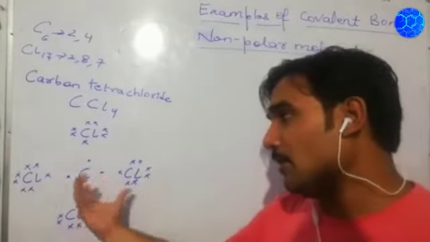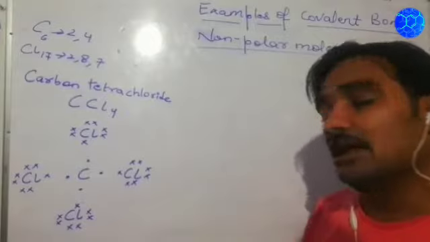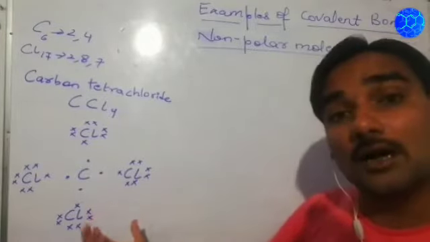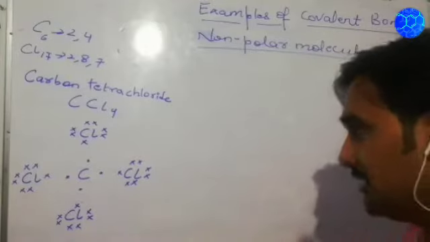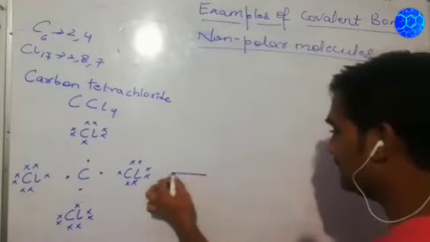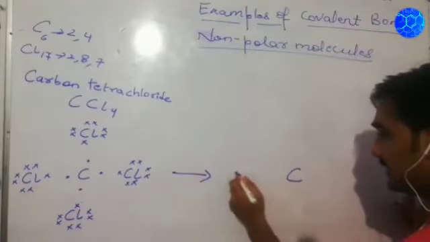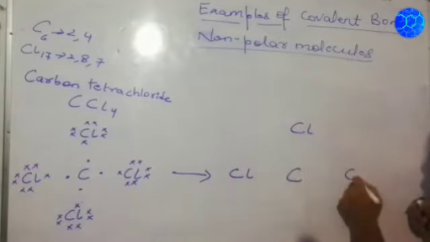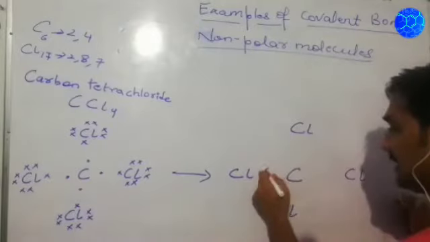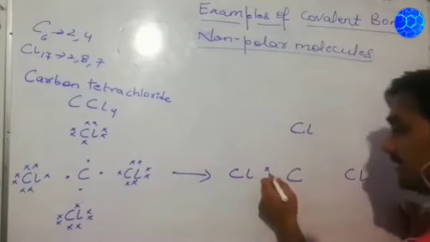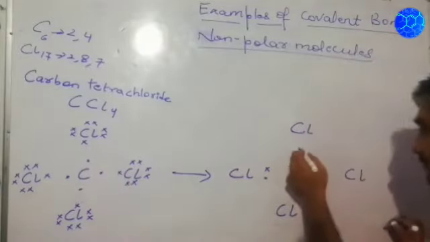So what will happen? All will be equally sharing their electrons to form a covalent bond, mutually sharing the electrons to become what? Stable. So in this case, this Cl, this Cl, this Cl, and this Cl will mutually share the electron. In the same way, this electron of carbon will also be mutually shared. In this case also.